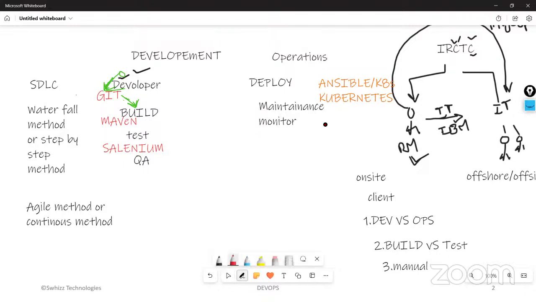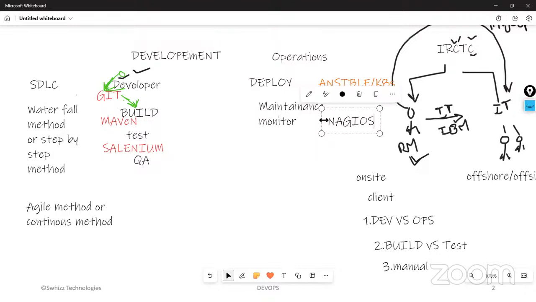Then in maintenance and monitoring, what kind of tool are we going to use here? Nagios. Nagios is the tool we are going to use for monitoring things. So these are all the tools which we are going to use for different purposes.